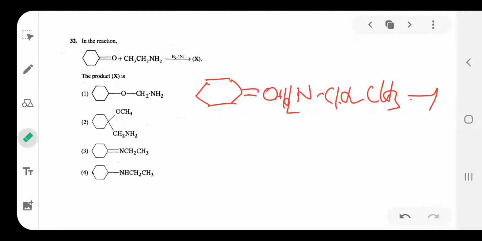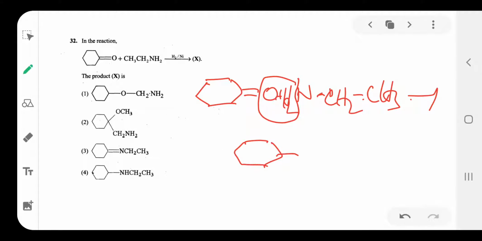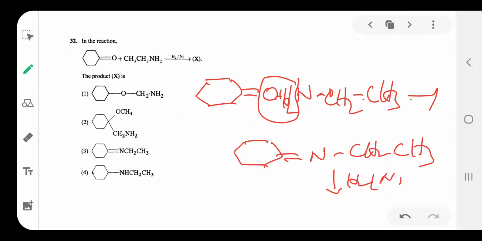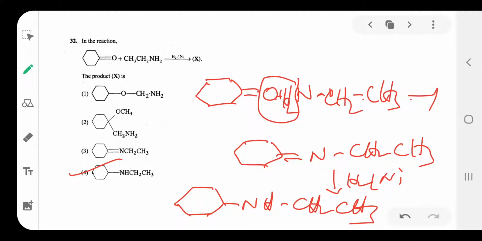So in this reaction, H2O is separated, then the product is N CH3 CH2, followed by the reduction in the presence of nickel. What happens here? The double bond is reduced to a single bond, NH CH2 CH3. So the product option is 4.